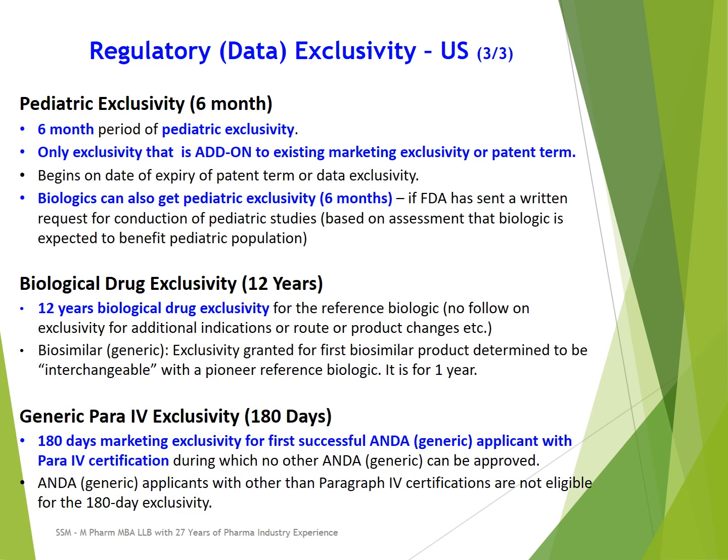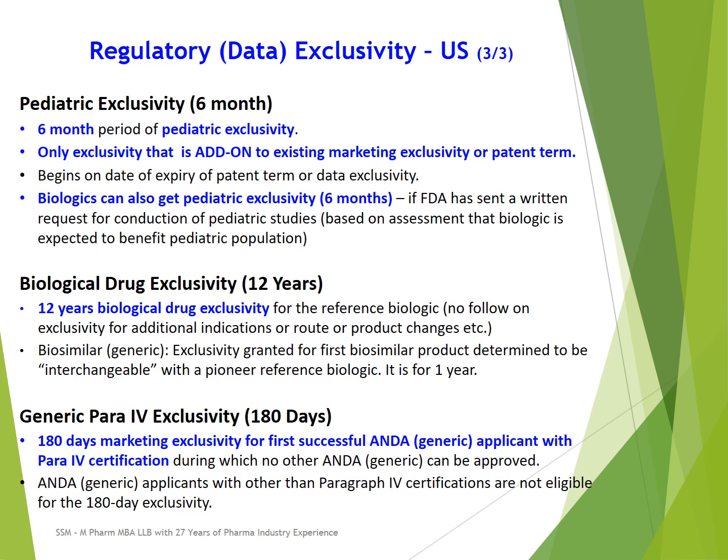Next is generic para 4 certification exclusivity. Any first successful generic para 4 applicant, if it is approved by US FDA, is eligible for 180 days of generic para 4 exclusivity. And during this 180 days, a second generic approval cannot happen. So for 6 months or 180 days, the generic company will have a monopoly.